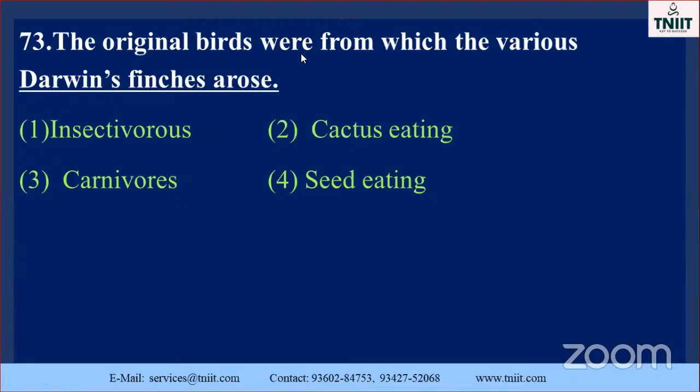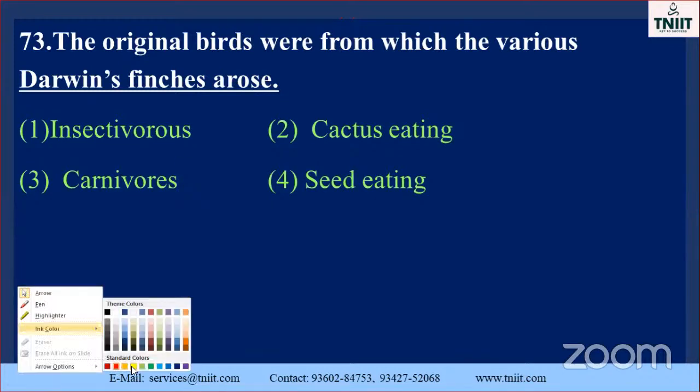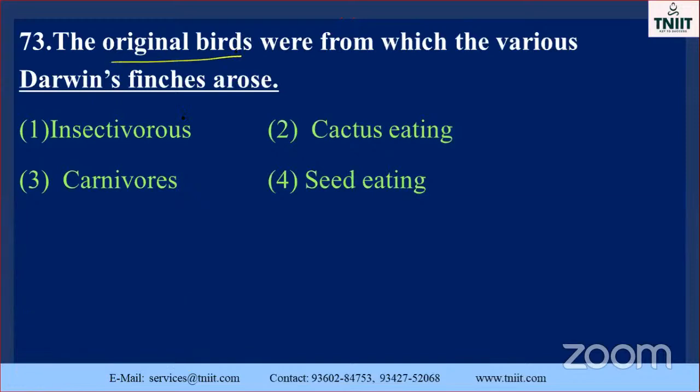Go to the next one. The original bats from which the variations of Darwin finches arose. Don't forget, my dear students. Original birds, keyword Darwin finches. Which one is the correct option here? Darwin finches, just you know about them only.